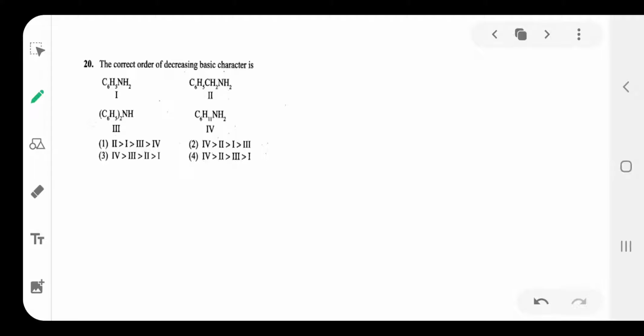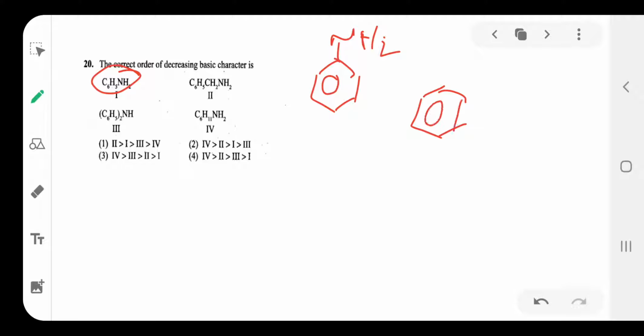Here, if you write this structure, then we will get clarity. Aniline has resonance available, so the availability of the lone pair of electrons is less. The second one is benzene amine with a lone pair of electrons, and an alkyl group, CH2, a donating group.